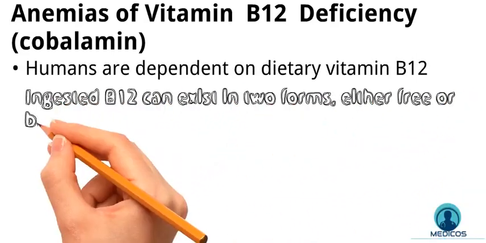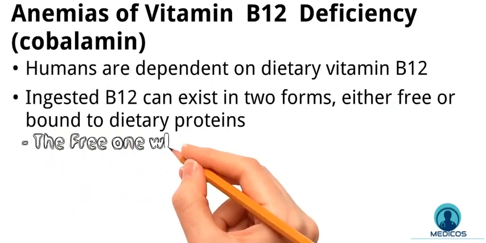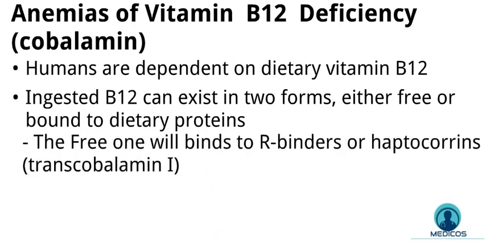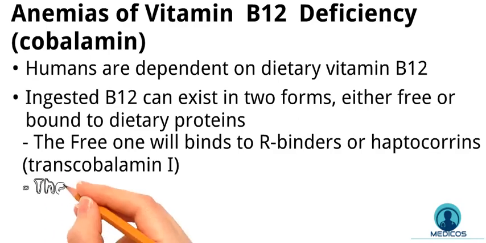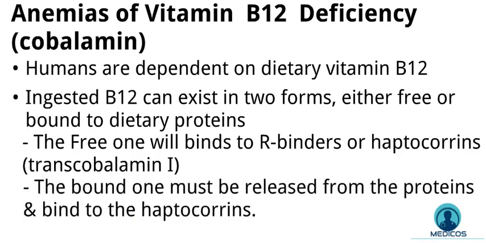Ingested B12 can exist in two forms, either free or bound to dietary proteins. If it is free, the B12 binds to proteins known as R-binders or haptocorins, also known as transcobalamin 1, which are secreted by the salivary glands and the gastric mucosa, in either the saliva or the stomach. If the ingested B12 is bound to proteins, it must be released from the proteins by the action of digestive proteases both in the stomach and small intestine. Once the B12 is released from its bound protein, it will bind to the haptocorins.